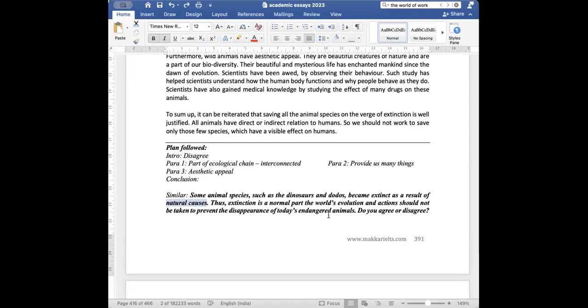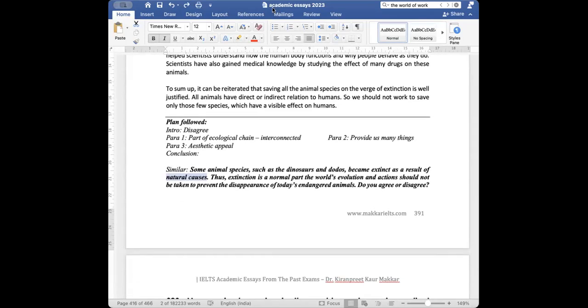They are facing forced extinction. Yes, yes. So the points will be the same, why they should be saved. And then you just have to add this, that human activity is doing it. So you strongly disagree in this essay also. All right? Okay, ma'am.